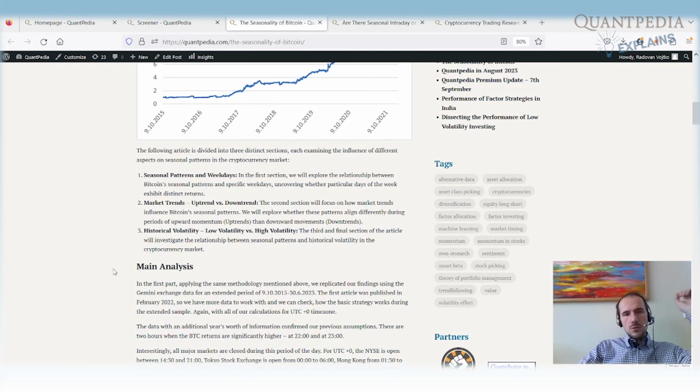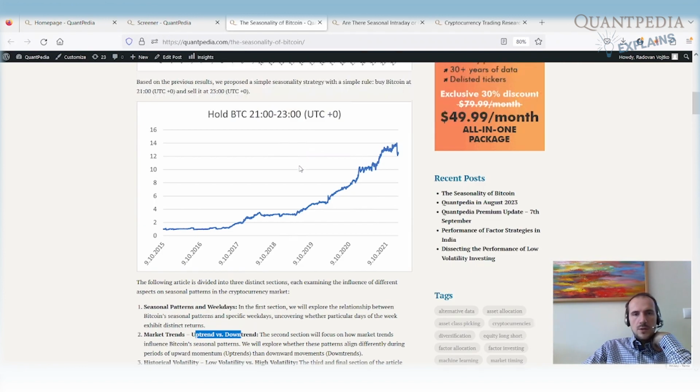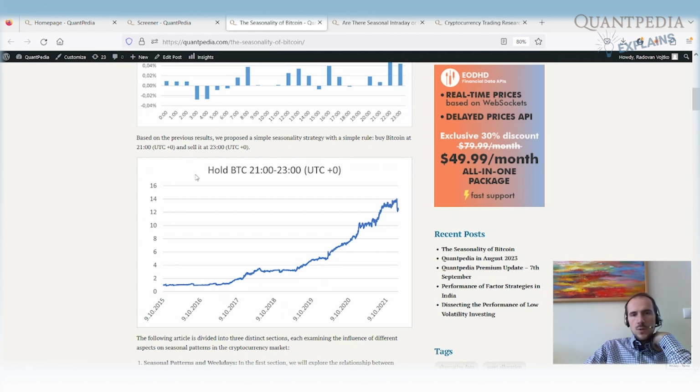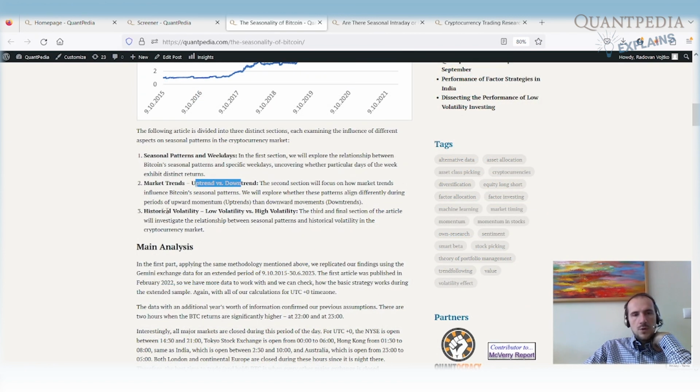In the article that we are now discussing, we move forward. So we check how the seasonal pattern changes over the different weekdays, Monday, Tuesday, Wednesday, etc. How the pattern changes if we look at the current trend, so uptrend versus downtrend. So if there is a different pattern in uptrend than the downtrend. And how this strategy, holding Bitcoin during the 2 hours when there is the lowest liquidity, works during low volatility days and high volatility days.